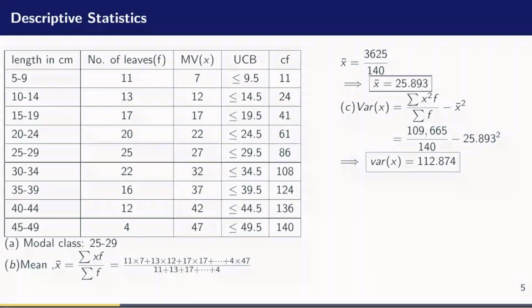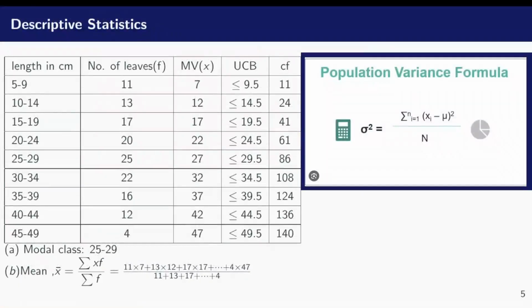Now, I have to emphasize here that this is not the only formula that you can use to find the variance. There are other formulas like this formula, for example. This formula can be used to find the variance as well. So I'm going to have x minus the mean, all that squared, divided by n. N here, of course, is the total population size, which in this case is a sum of the frequency, 140.